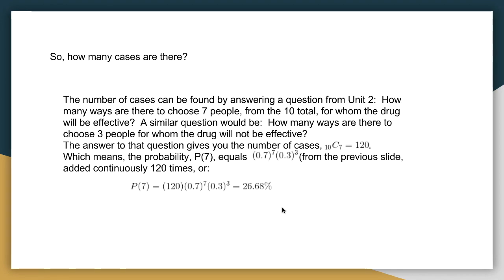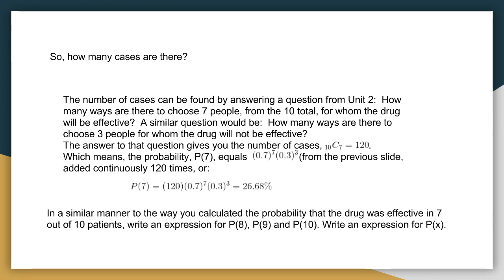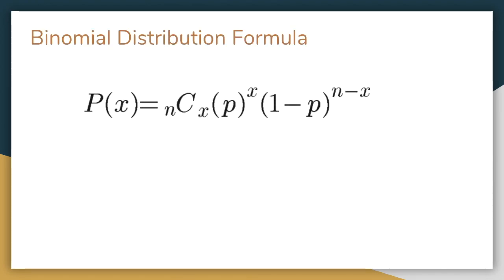You might be surprised by that number. You might have been saying, what? I expected it to be effective in always in 7 people. Well, that's just the case where you're effective in 7. In a similar manner, you can try to do probability of 8, probability of 9, probability of 10, and see what happens. The formula looks like this.